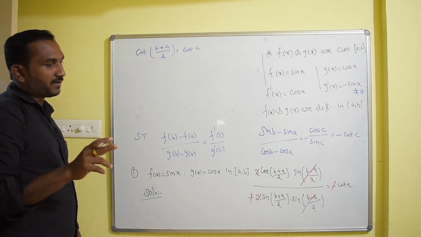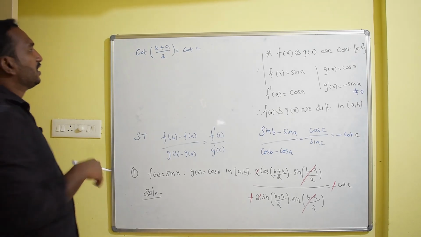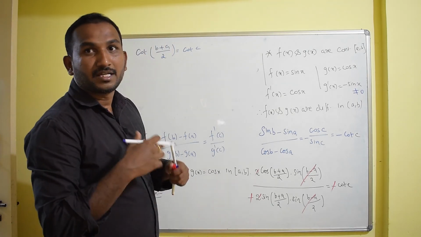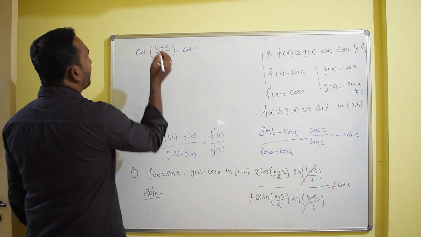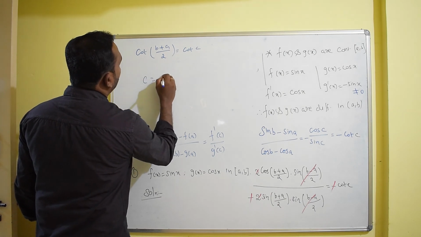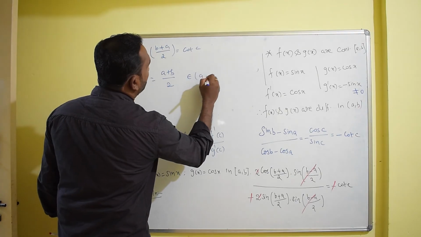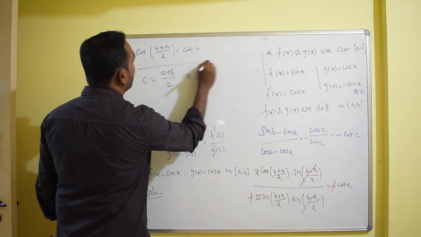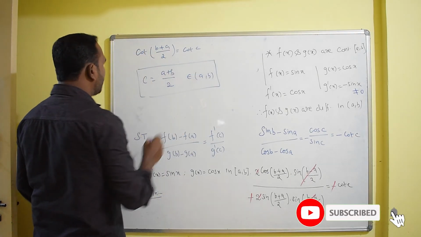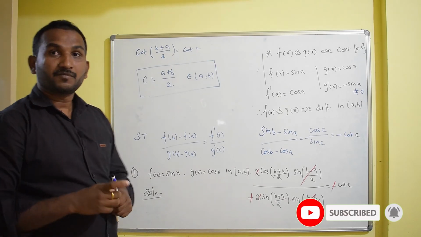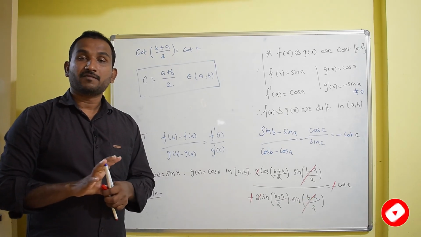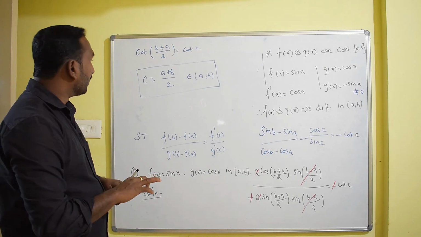Now I want to find the value of c, so I am going to take cot inverse on both sides. If you do that, you will get c equal to (A plus B) by 2, and this lies in the open interval a comma b. So by using the Cauchy mean value theorem, we can verify the given functions like this.